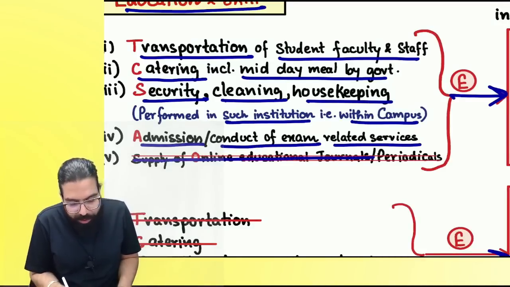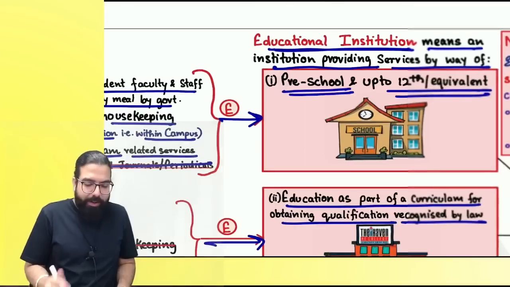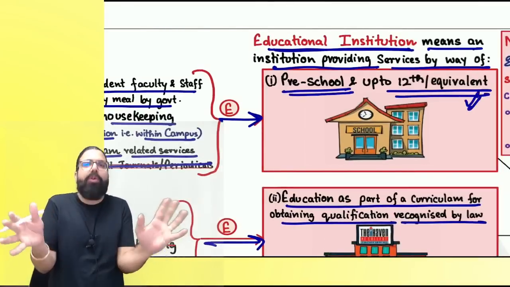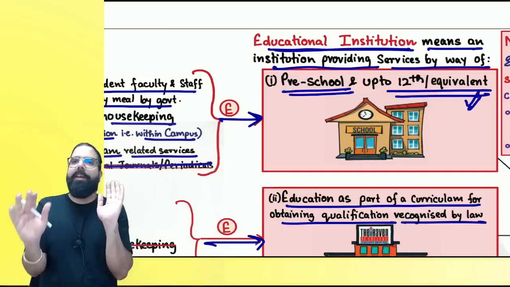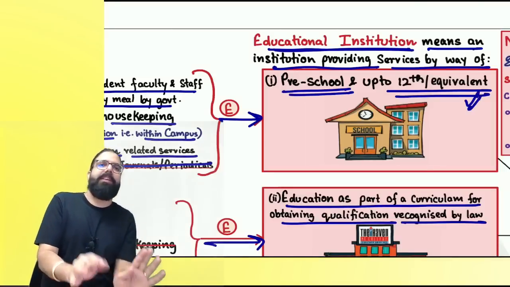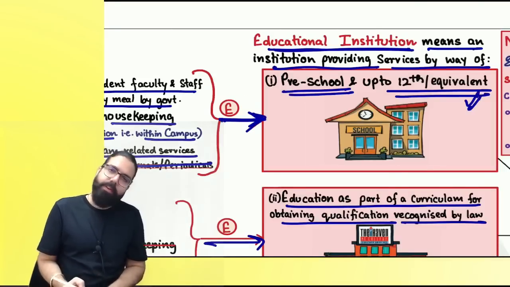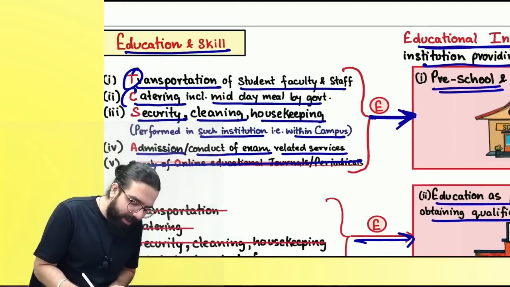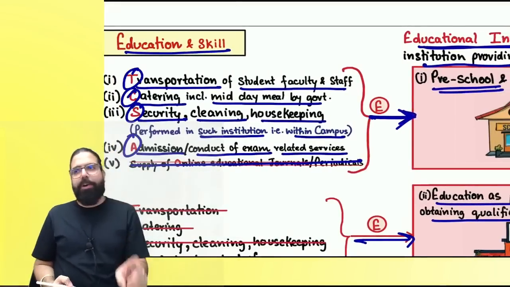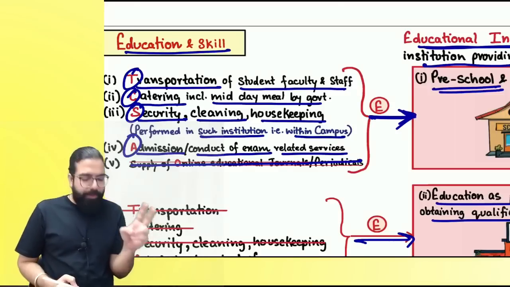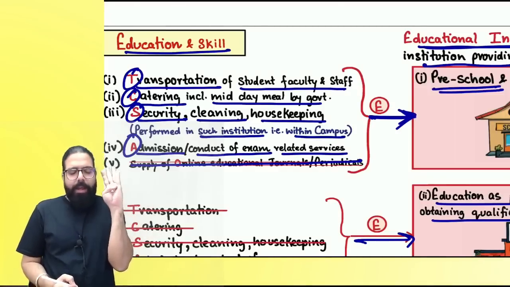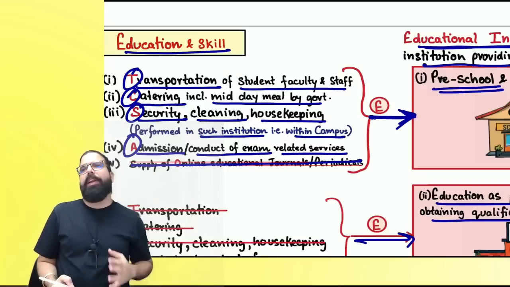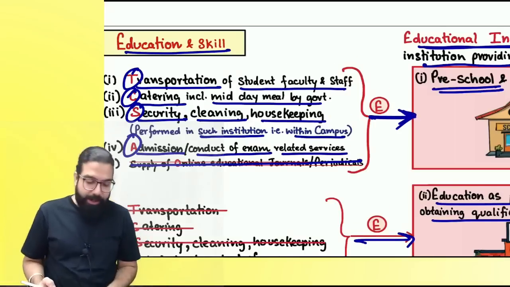But supplying of online journals and periodicals is not exempt because students up to 12 don't read online. Are we clear, everyone? So they are going ahead and telling what they read, but they are telling exemption is not there when these services are given to the educational institution. Only TCSA. T for transportation, S for security services, C for catering services, S for security, and A for admission related service or conduct of exam related services.